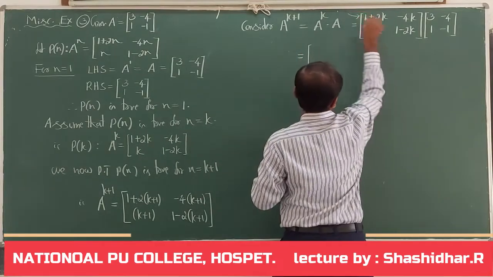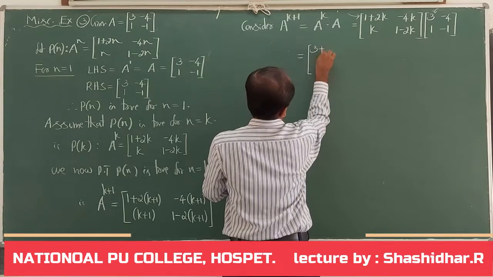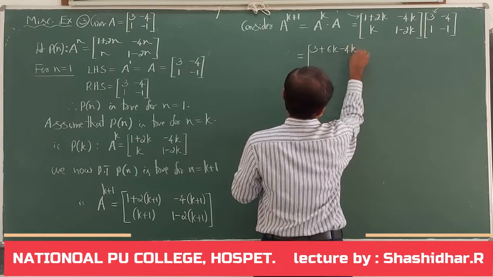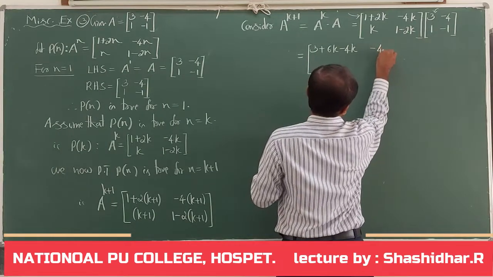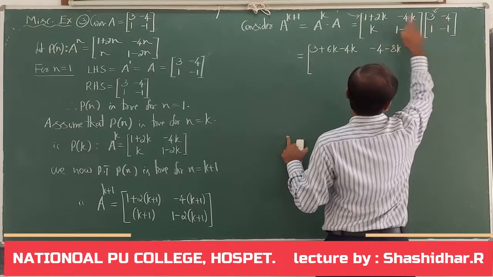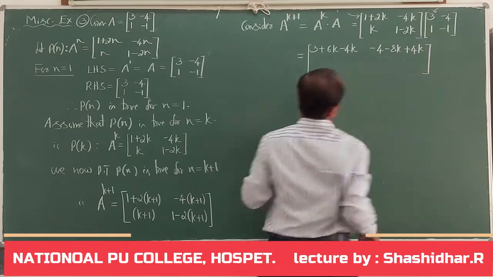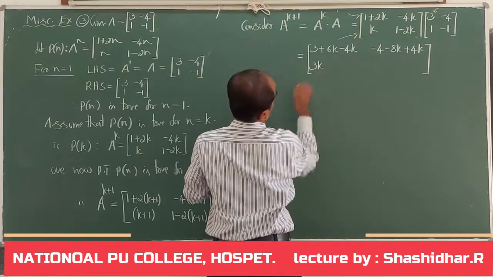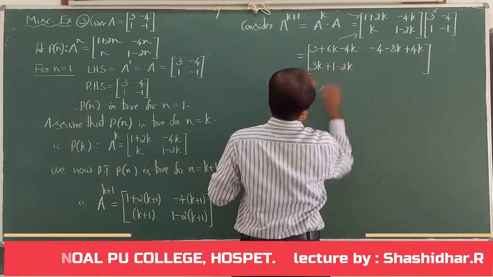Multiply now. First row, first column. 1 plus 2k into 3. It is 3 plus 6k, minus 4k into 1, minus 4k. First row, first column is completed. First row, second column. Minus 4 minus 8k. First row, second column: 1 plus 2k into minus 4, minus 4k into minus 1. It is plus 4k. Next, second row, first column. k into 3, it is 3k. 1 minus 2k into 1, it is 1 minus 2k.